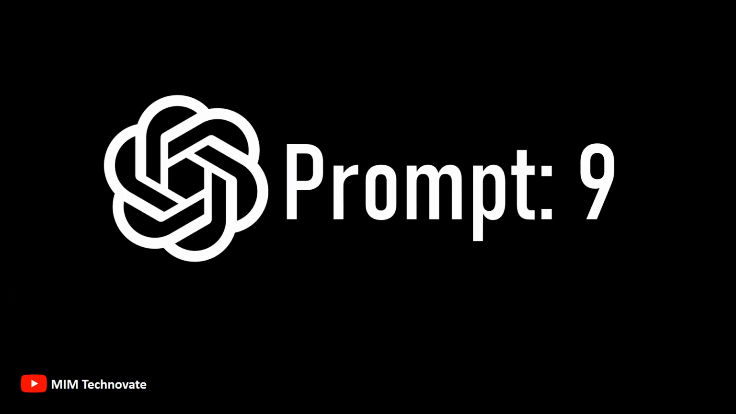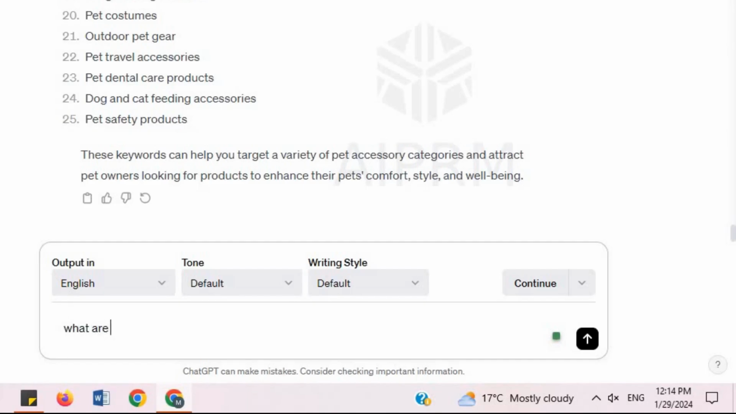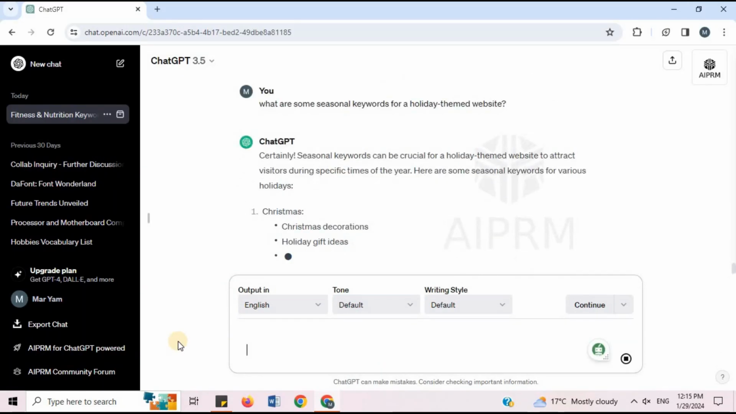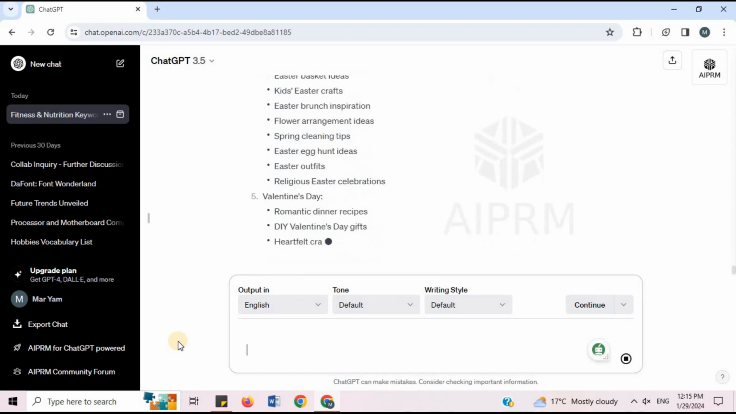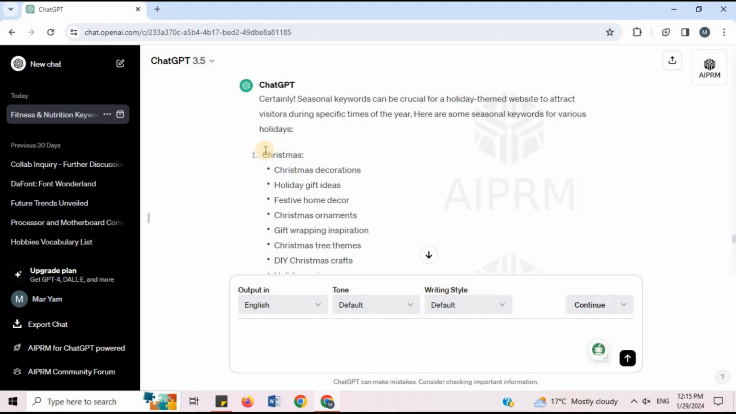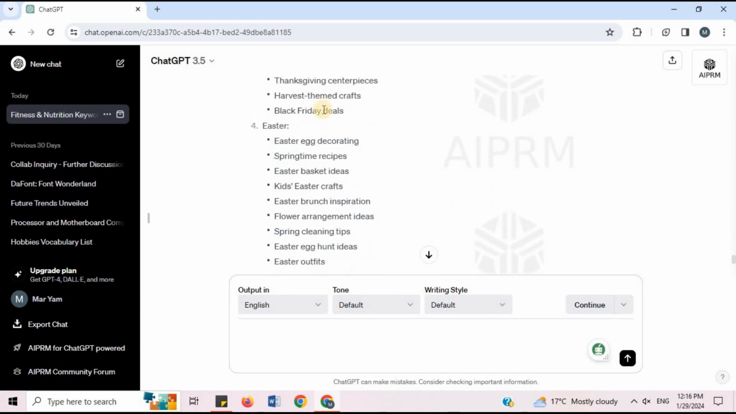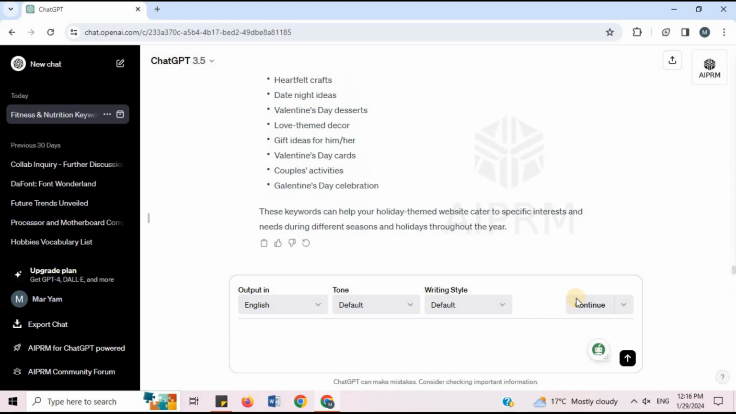Prompt 9. I will say, what are some seasonal keywords for a holiday-themed website? These keywords can help your holiday-themed website cater to specific interests and needs during different seasons and holidays throughout the year.